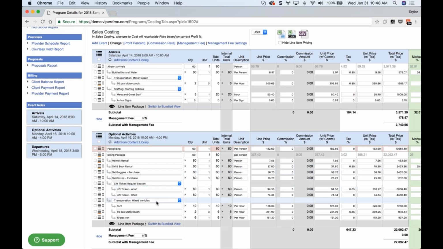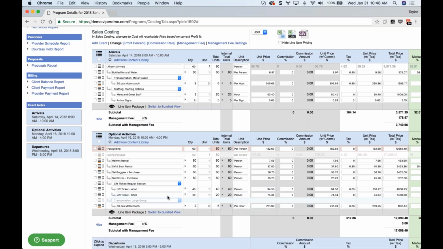Now under the ski package, this is still included. We've got our helmet rentals, the ski goggles, lift ticket options. In this case, let's say we're doing 40 adults and 20 kids, so we can easily override those accordingly. And then under mixed vehicles here, let's say we have a large group, and so we're going to use the 250 passenger motor coaches to get everyone there.